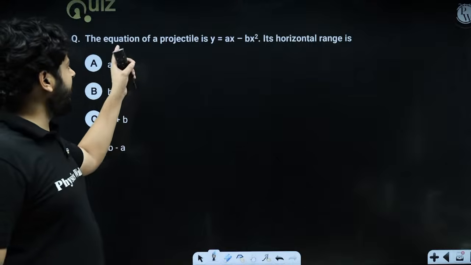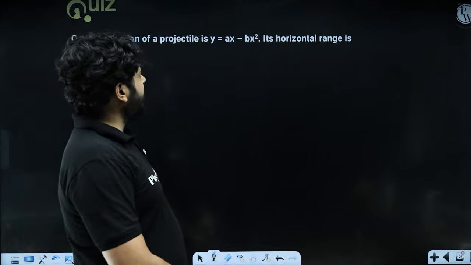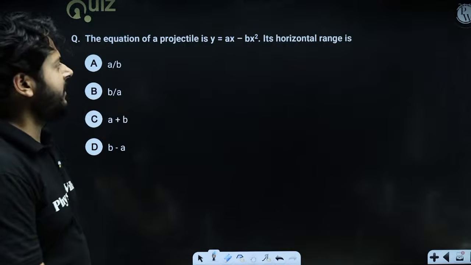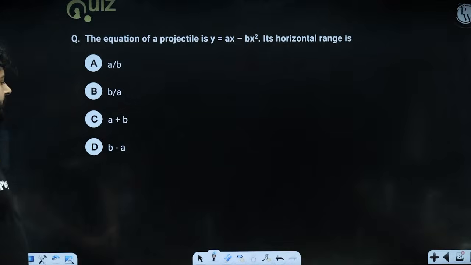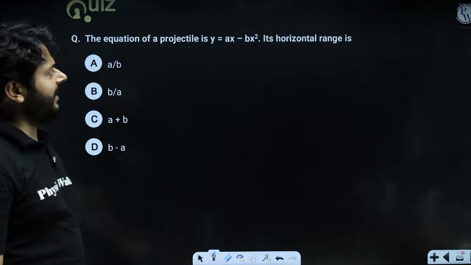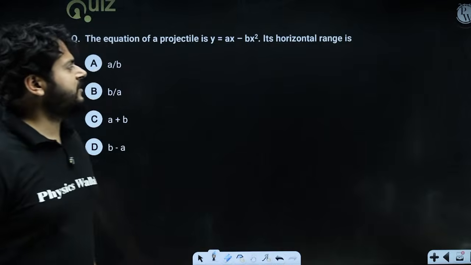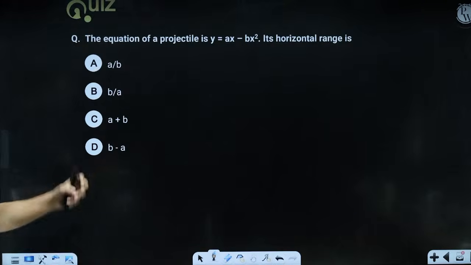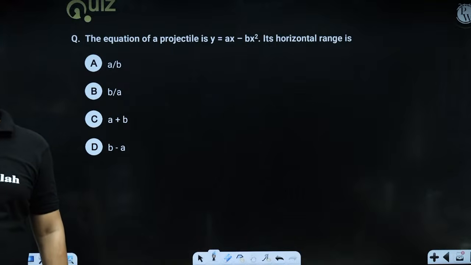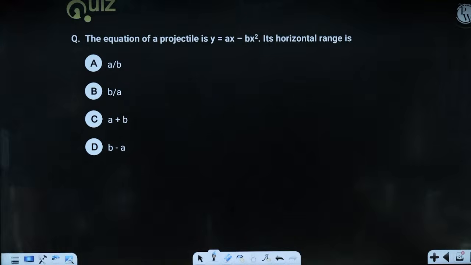Look at this question and try to solve it. The equation of projectile is y is ax minus bx square. Its horizontal range is, so what will be the horizontal range? Think about it.